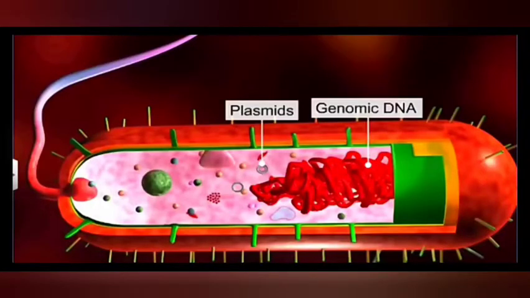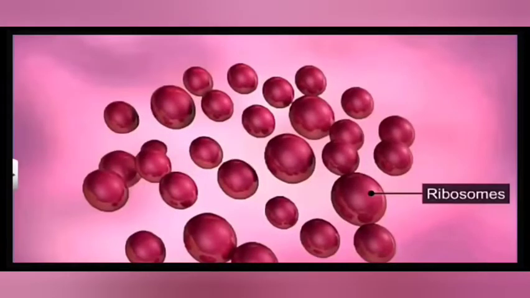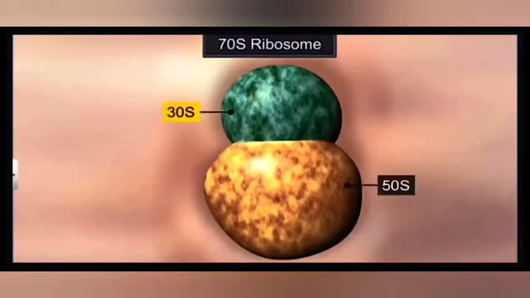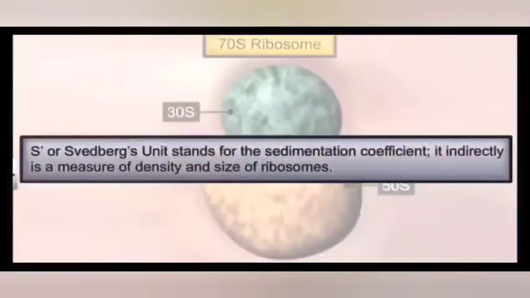Apart from the genomic DNA, there is some other DNA which is called plasmid, which is called extra chromosomal DNA. So this genomic DNA controls all the activities along with the plasmids. Apart from that, it also has certain types of particles which are called ribosomes. The ribosomes present in prokaryotic cells are 70S, which are made up of 30S and 50S subunits.